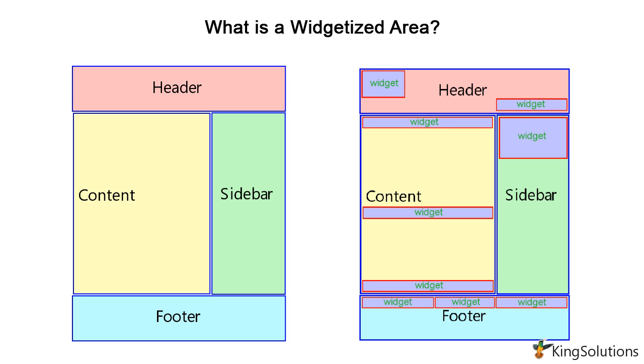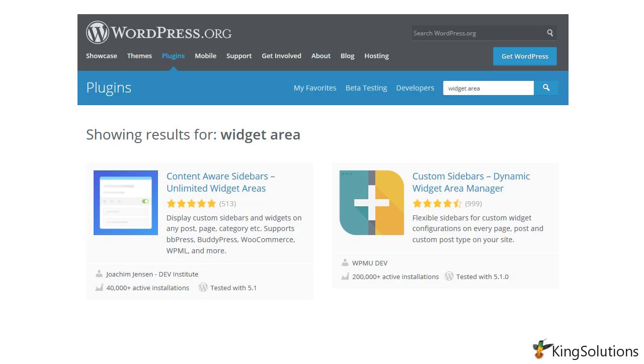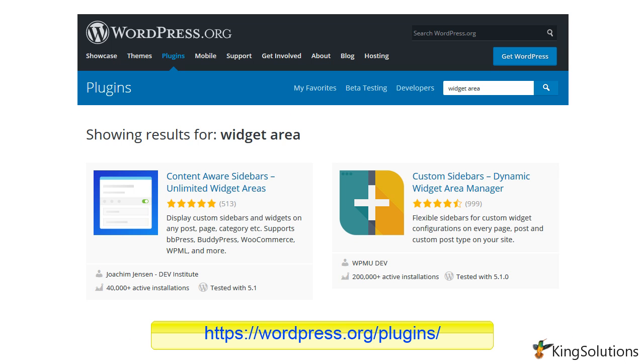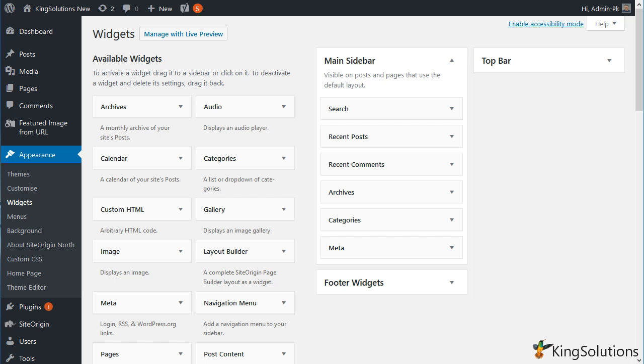While widget areas typically occur in web page sidebars, headers, and footers, a theme can place widget areas anywhere on a page. Do you want to place a widget where no predefined widgetized area exists? In such cases, there is probably a plugin that can create the widgetized area for you. Just search the WordPress plugin library.